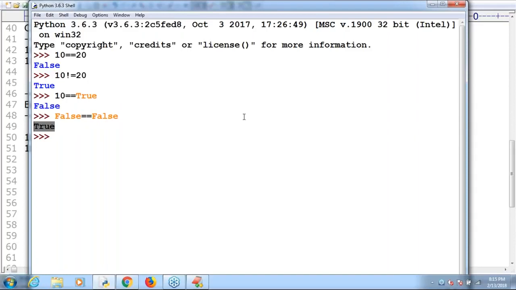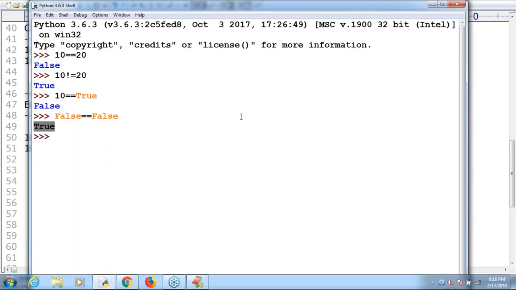Make sure, the double equal operator is always going to do content comparison only. Remember that. In Java, the terminology is different, but here, the double equal operator always talks about content comparison only. It is never going to do address comparison.